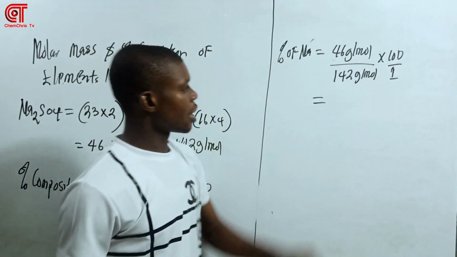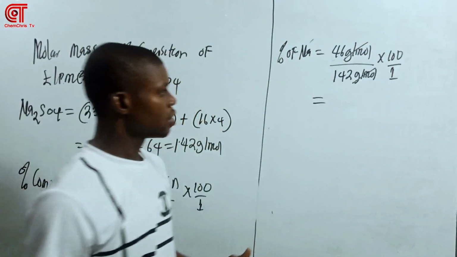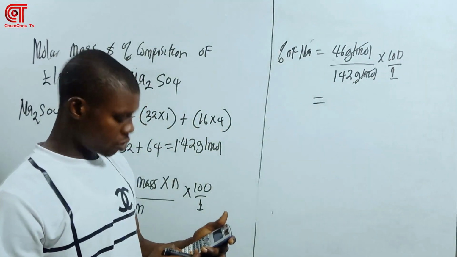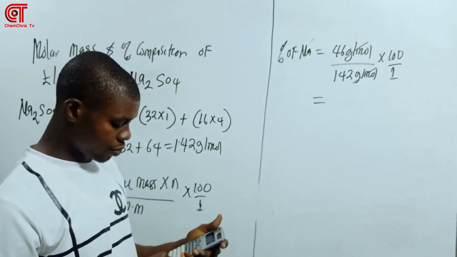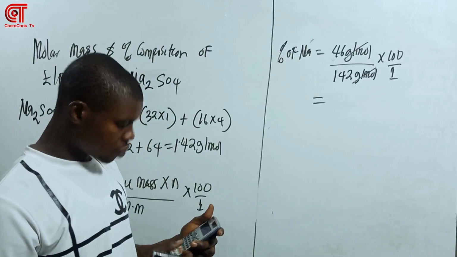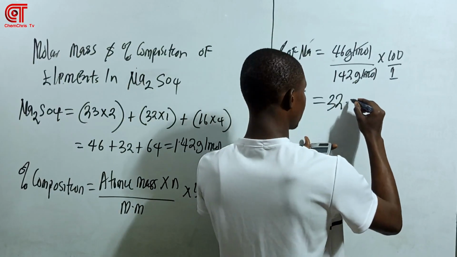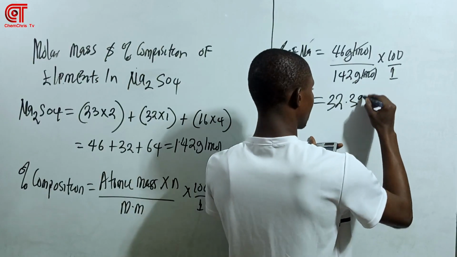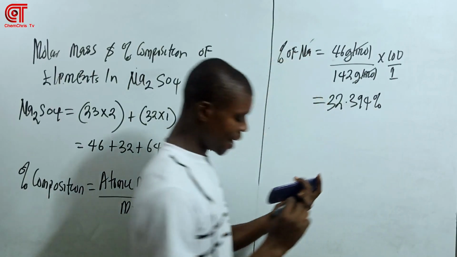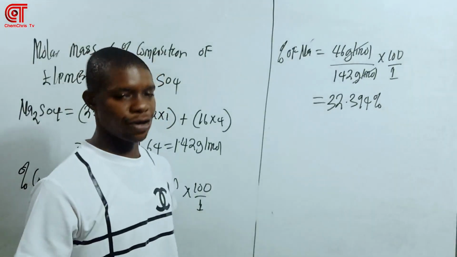Remember, gram per mole cancels out the gram per mole. So here we have 46 times 100 divided by 142. So here we have 32.394%. Now it's better you leave the answer to 3 decimal points for accuracy.